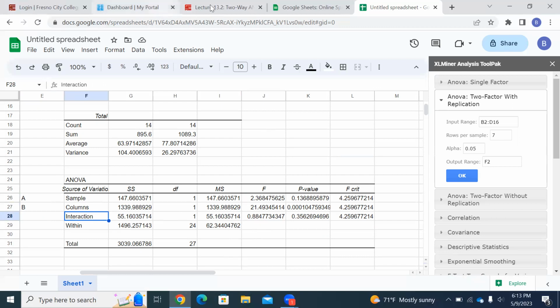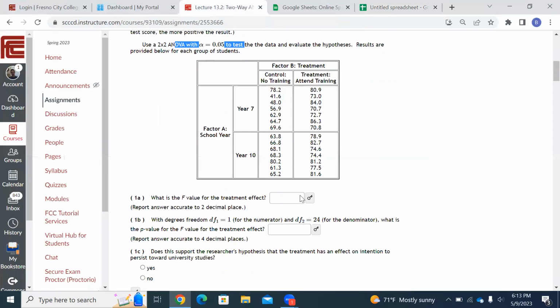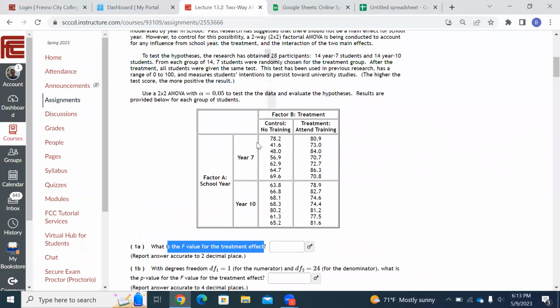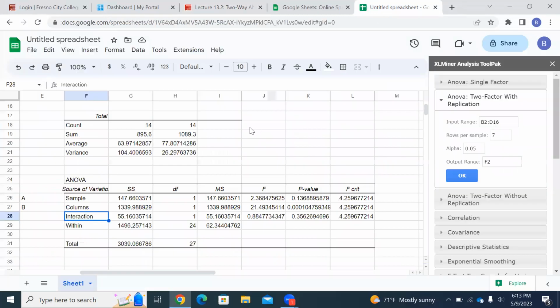Now, what does that mean about the questions? Well, let's go back. So here come the questions now. It says, what is the F value for the treatment effect? Now, what's treatment? Well, if you go back up to the chart, see how factor B is treatment? So they're actually asking us, what's the F value for B? So careful, they didn't start with A. It's kind of confusing, right? We would expect them to start with A, but they started with B. They're saying, what is the F value for treatment? And treatment is B.